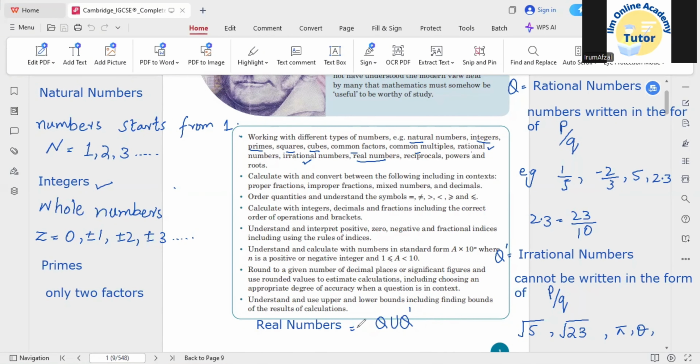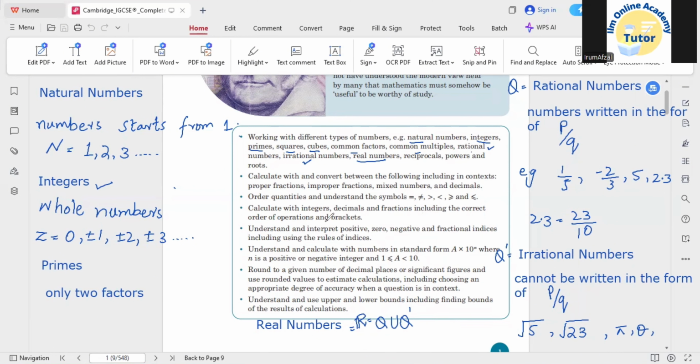So you can say that real numbers are basically the union of rational and irrational numbers. If you understood the concept of union, when we take the union of two sets, all the numbers related to set 1 and set 2 will both be included. That's why real numbers are the union of rational and irrational numbers. You can denote the real number by capital R. Mostly in books they write it bold, but when writing it, you can use two parallel lines. So this is the notation for the real number.